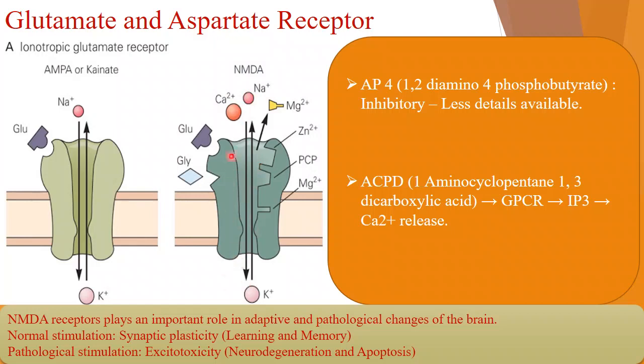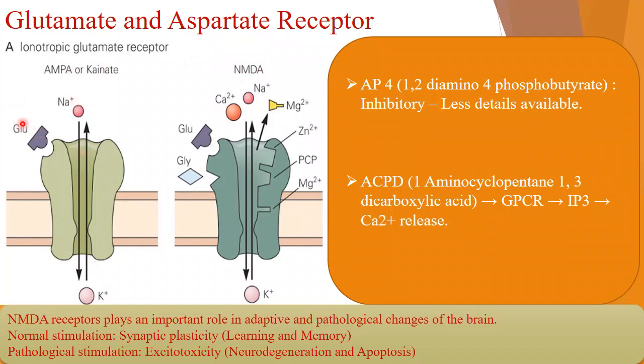In case of this NMDA receptor, when the ion channel opens after binding of glutamate and glycine, usually glycine is an inhibitory neurotransmitter, but in case of the NMDA receptor, a little quantity of glycine has to bind here, which will act as excitatory. Very important point, remember. So finally calcium and sodium will enter, right? So positive charge will increase, there is depolarization, excitation.